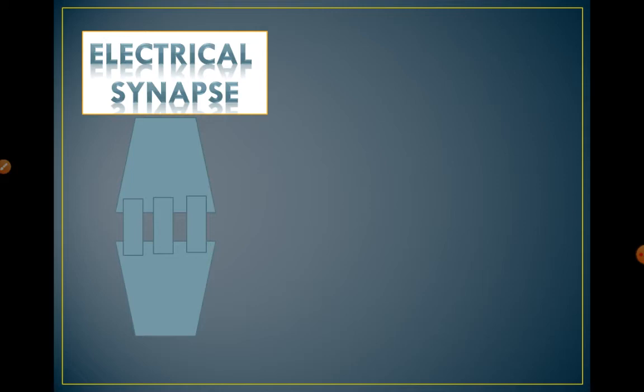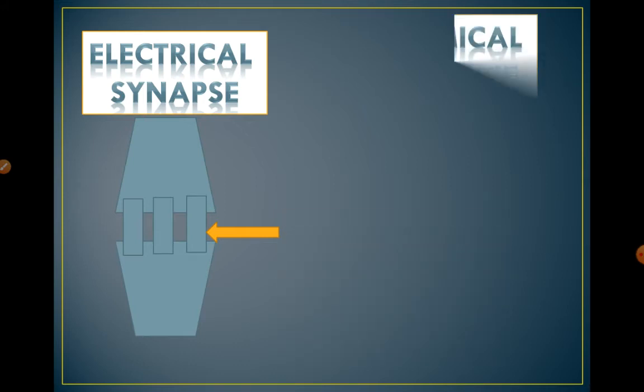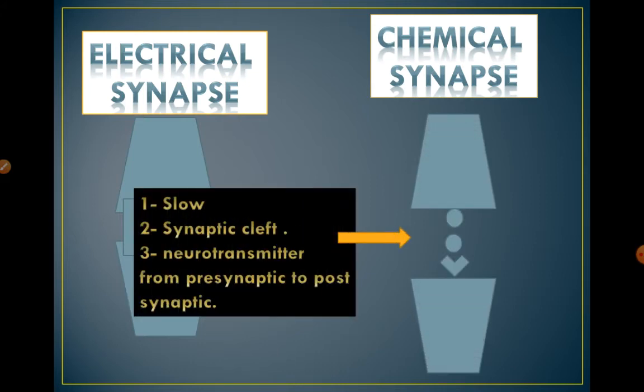Moving on to the electrical synapse, it has special characteristics: it is fast, there is a gap junction, and there is no neurotransmitter. Chemical synapses, meanwhile, are slow, there is a synaptic cleft instead of a gap junction, and there is neurotransmitter from presynaptic to postsynaptic.